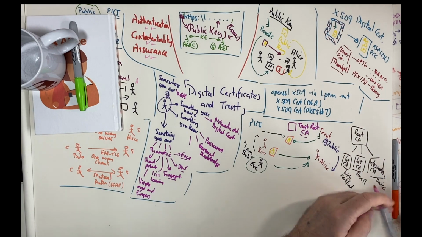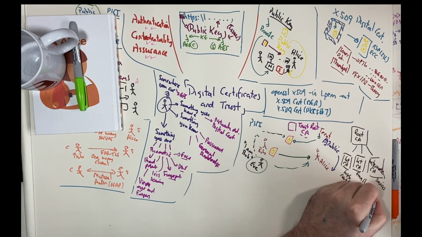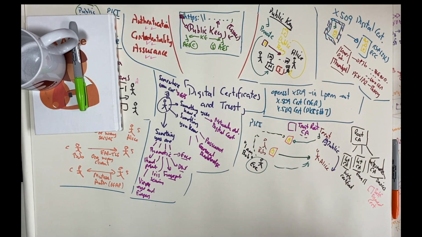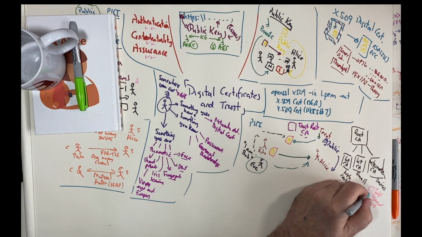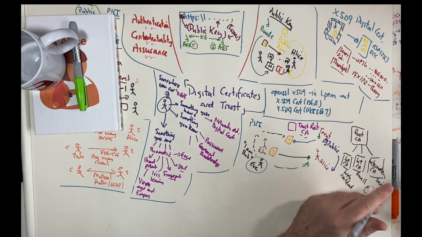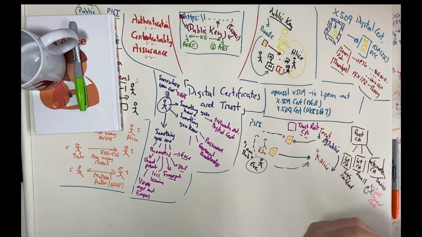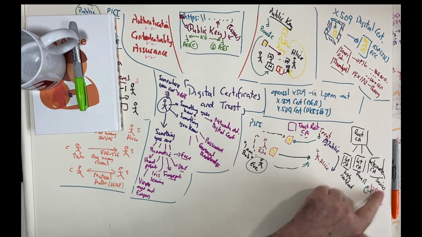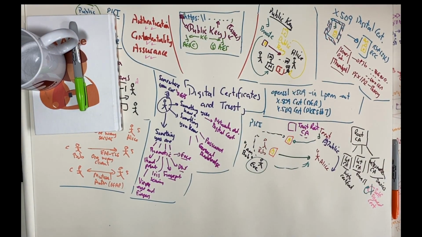Then these intermediate CAs can issue certificates. At the lowest level, we have what's called self-signed certificates, and these really should never be trusted and only used for testing. A self-signed certificate means that the person who's issuing it is also the person who signed it. So really these should not be trusted, and these days most websites will not accept a self-signed certificate.